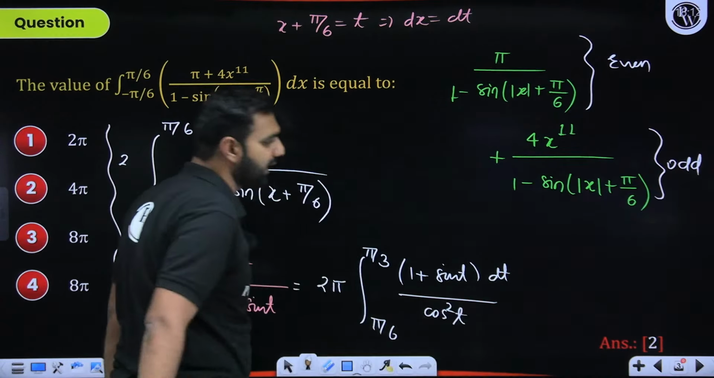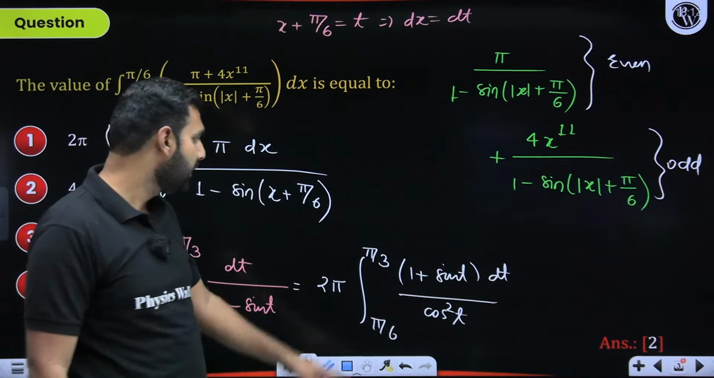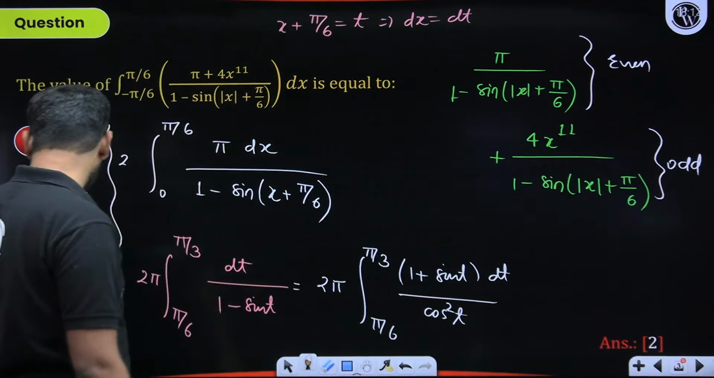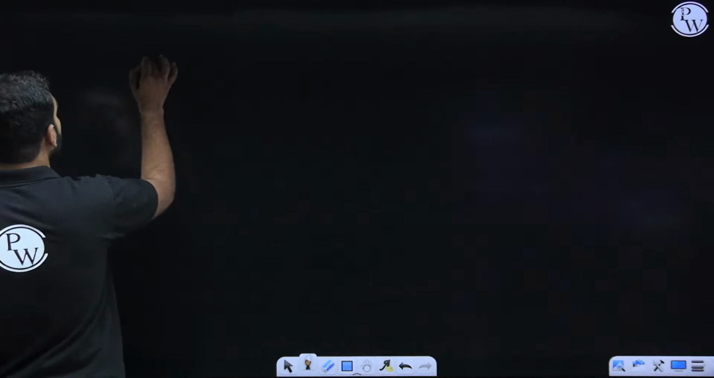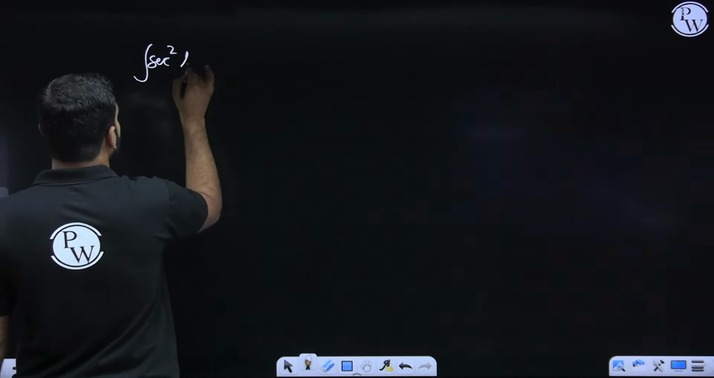And with that, I think our job is absolutely done. Why am I saying so? Because 1 upon cos square t is sec square t, and integration of that you all know. So the first integral will be sec square t dt.